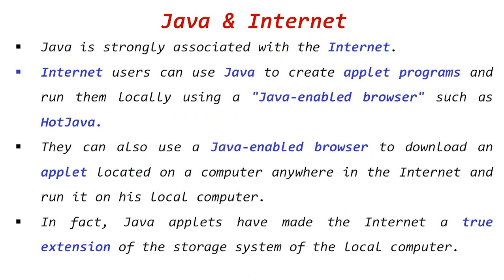After that, you can install any appropriate IDE, for example, BlueJ or Eclipse or NetBeans, whichever IDE you would like to use, and you can implement the content easily inside that IDE. And the second important thing is the applet program.